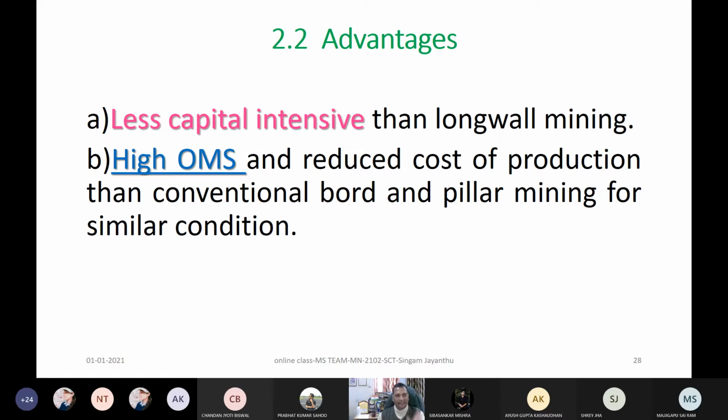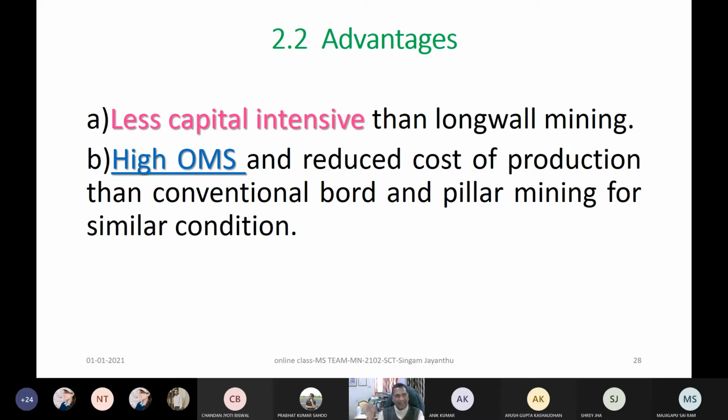Now, that is about longwall. But compared to longwall, room and pillar is less capital intensive. Here we are talking about the continuity with room and pillar, which is less capital intensive compared to longwall. In longwall, you should note down, it is around 800 to 1000 crores for one longwall panel.